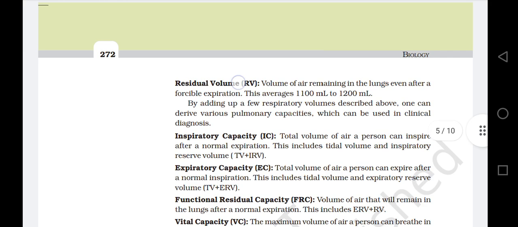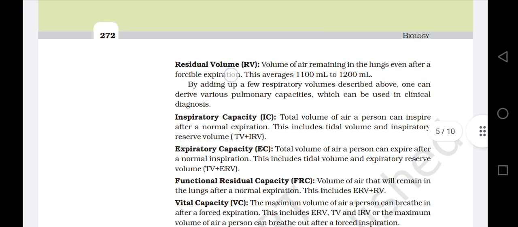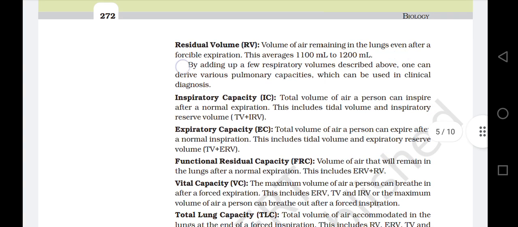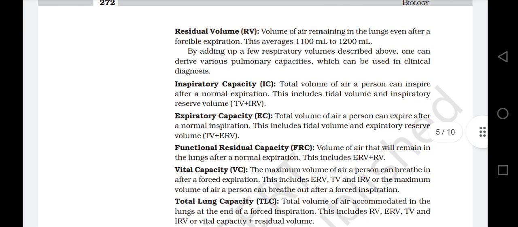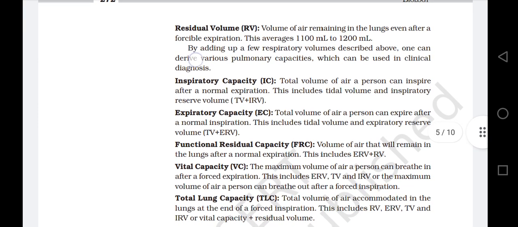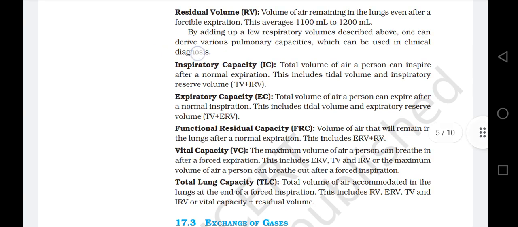Residual volume, RV: volume of air remaining in the lungs even after a forcible expiration. This averages 1,100 ml to 1,200 ml. By adding up a few respiratory volumes described above, one can derive various pulmonary capacities, which can be used in clinical diagnosis.